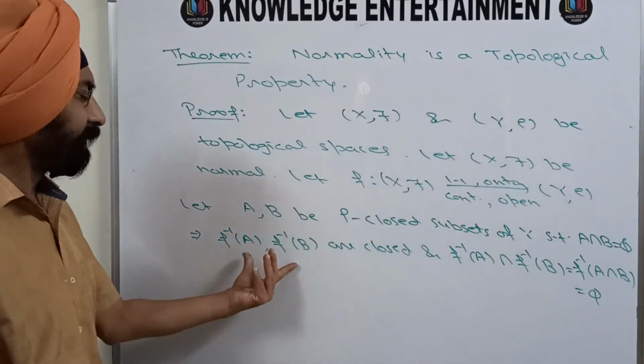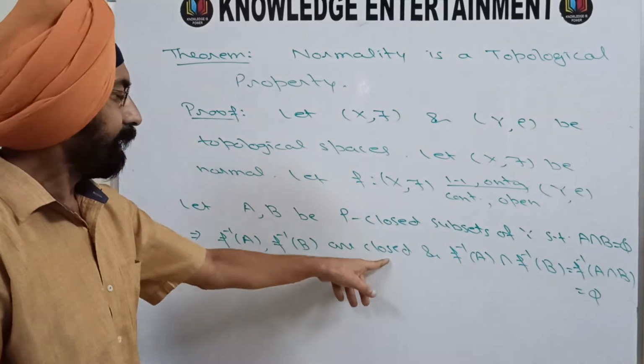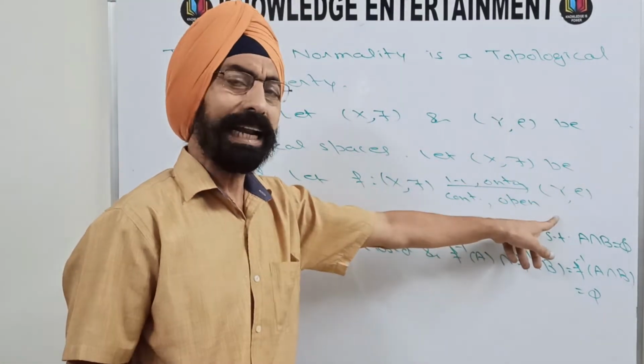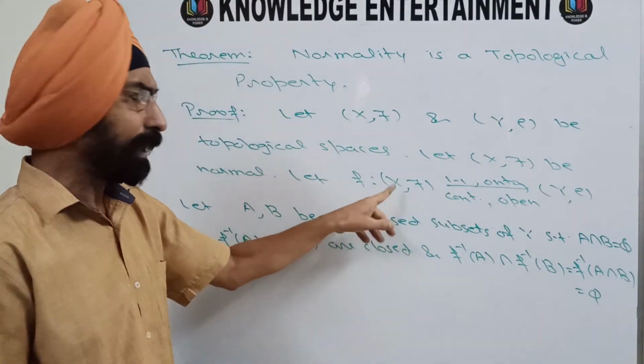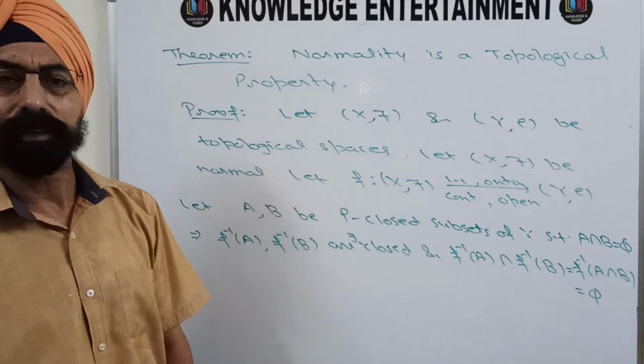A, B are rho-closed here, and F inverse A and F inverse B will be tau-closed. So these are actually tau-closed sets.